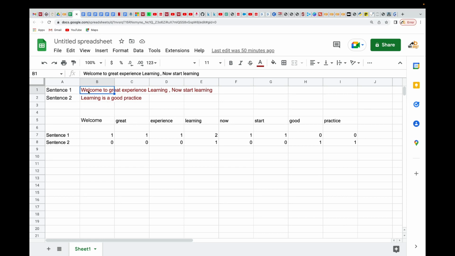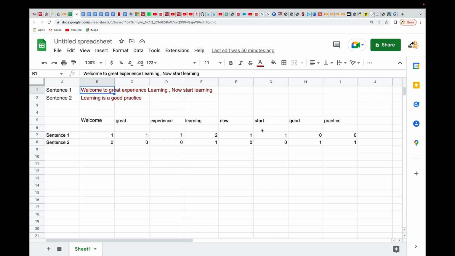So we pick welcome. You see that I did not pick the "to". Then I pick great, then experience, then learning, then now, then start, then learning. Because learning is here, I did not pick it again. I pick it once, because we are talking about vocabulary, so it's supposed to be unique.